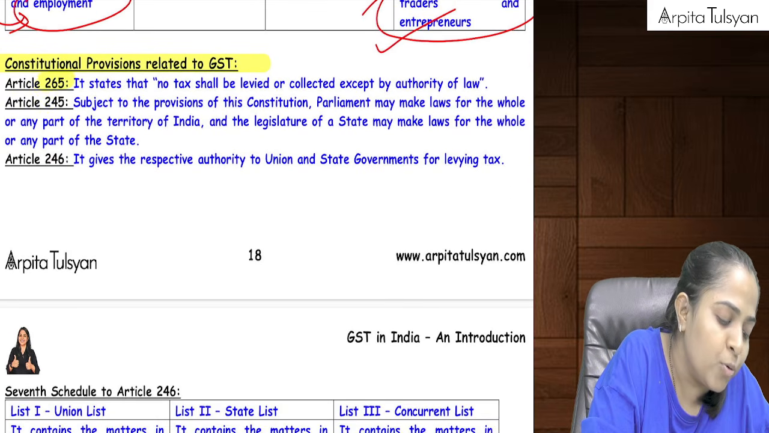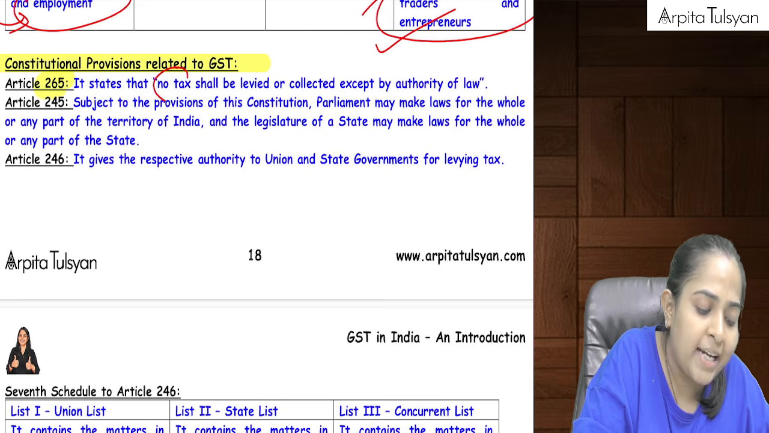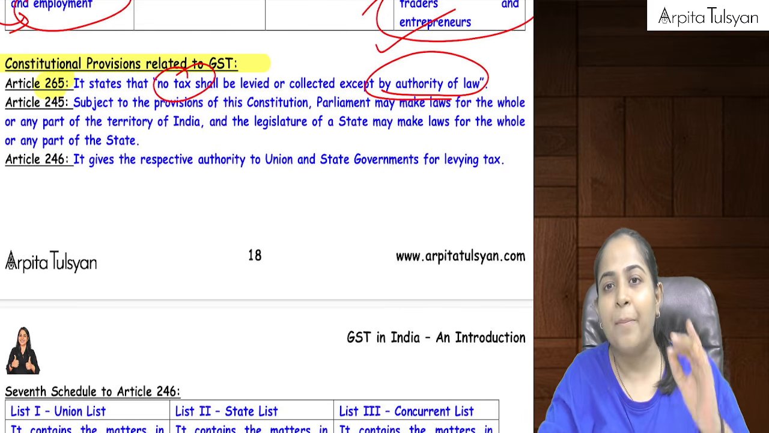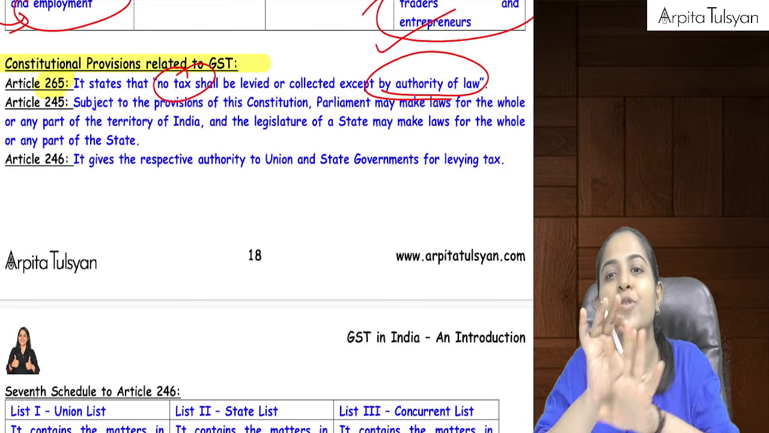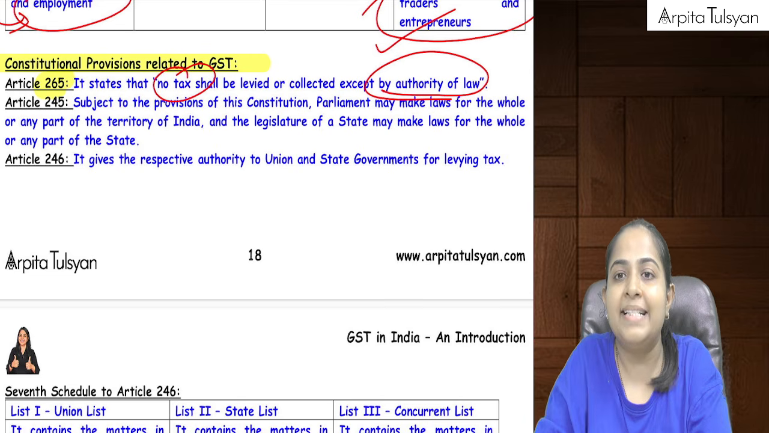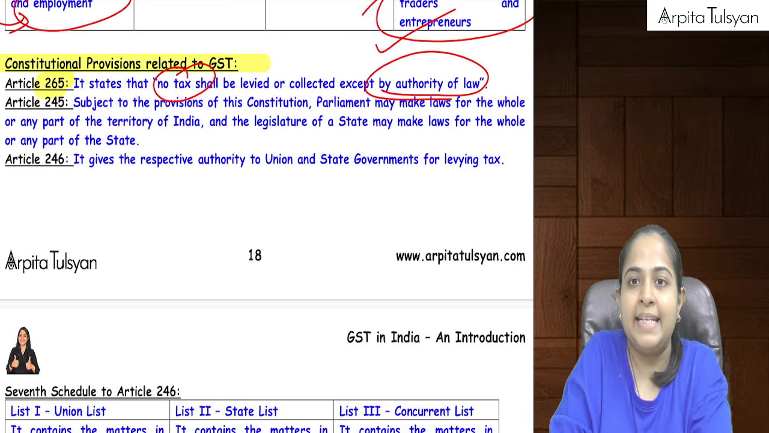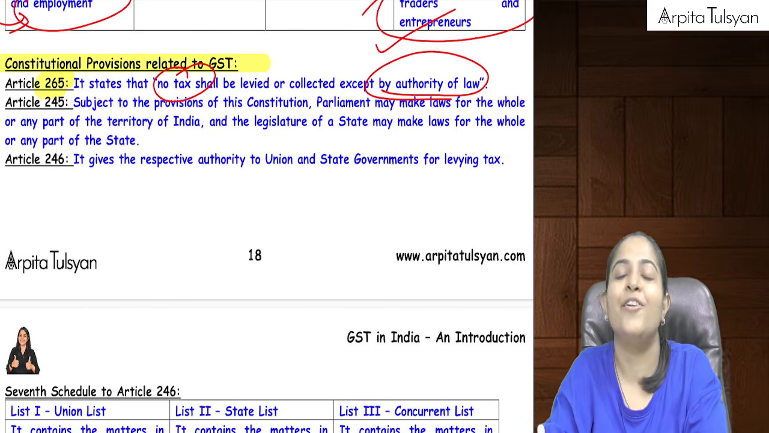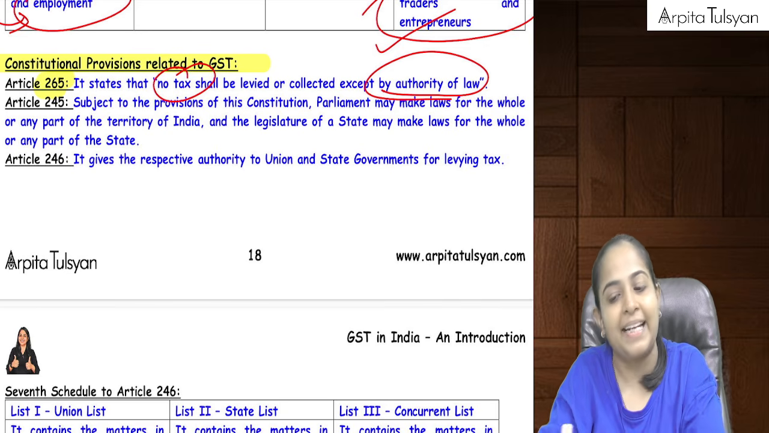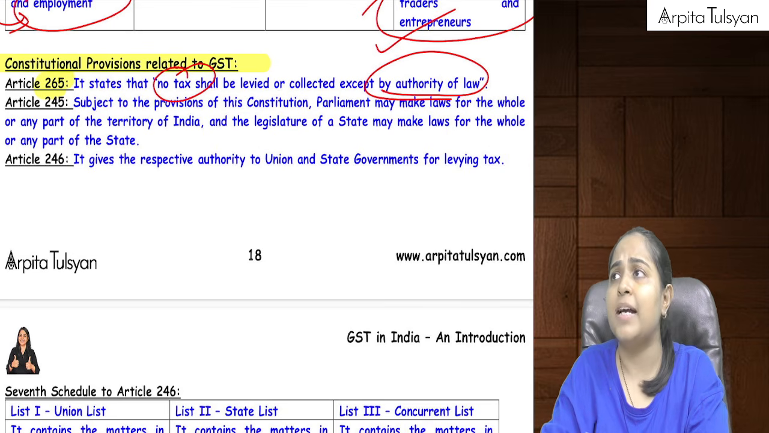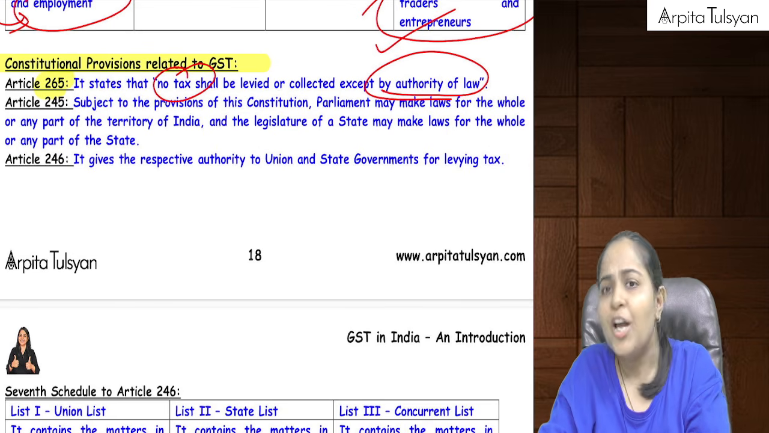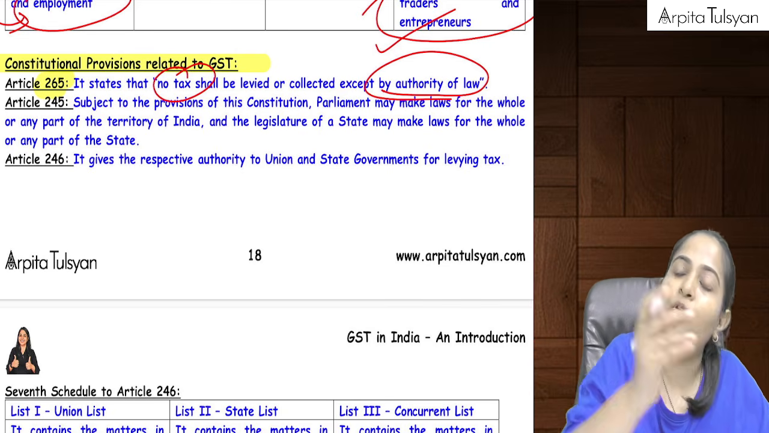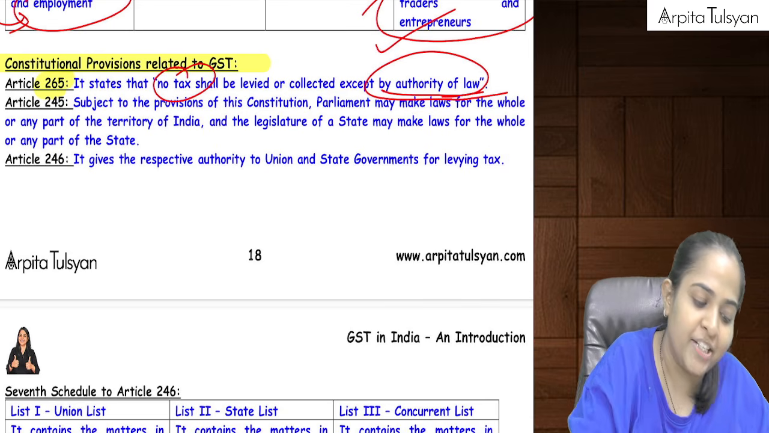Article number 265 simply says that no tax can be levied except by the authority of law. It means you can levy some tax only if the law gives you some authority. For example, if I want to levy GST, it should be authorized by the law, right? So it should be authorized by the CGST Act, SGST Act, IGST Act, etc. Let's say I want to simply levy a tax called Arpita tax. Can we levy it? No, it cannot be levied because it is not authorized by law. So if we want to levy any sort of tax, it should be authorized by law.